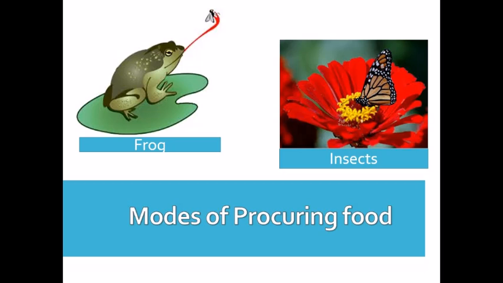They suck liquid food with the help of these feeding tubes, similar to the way we sip a drink with a straw. So we can say these are the modes of procuring food in different animals, meaning different animals have different ways of procuring their food.